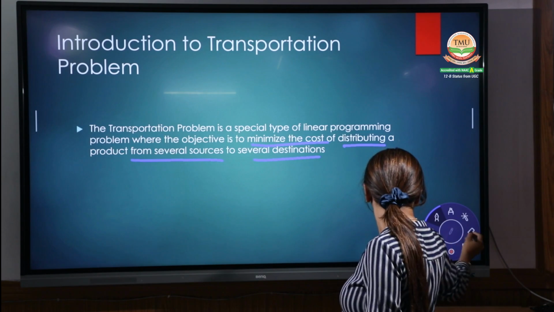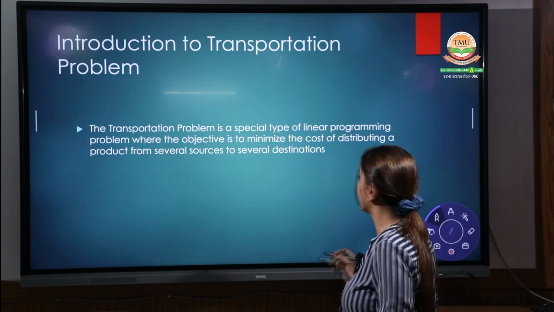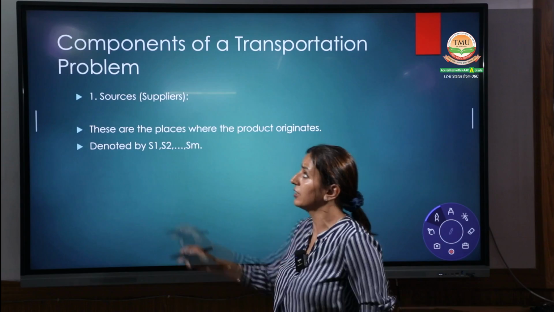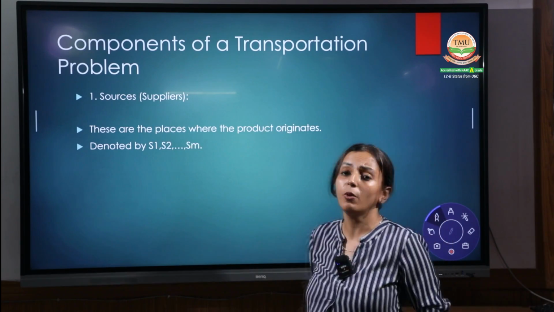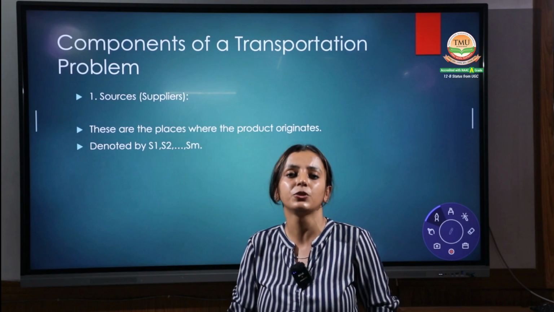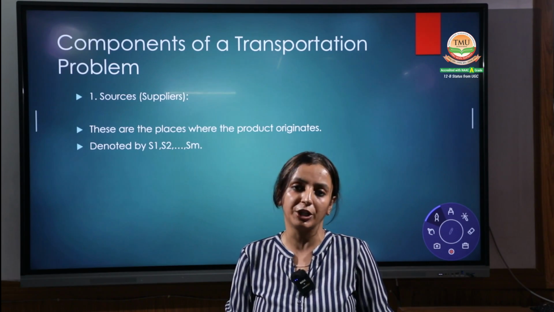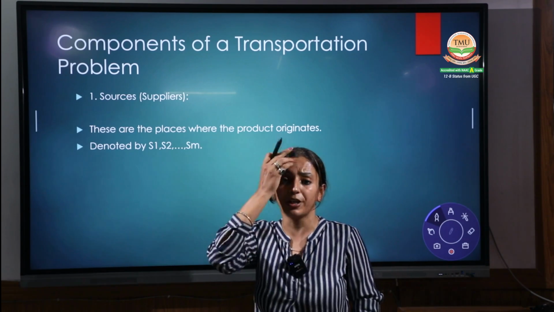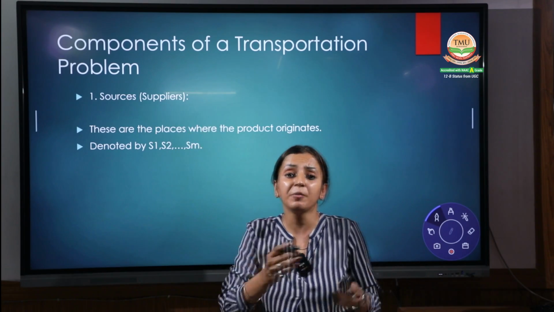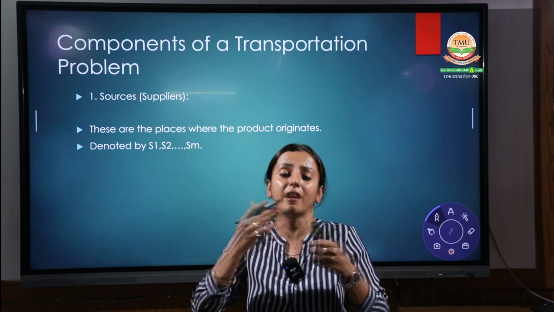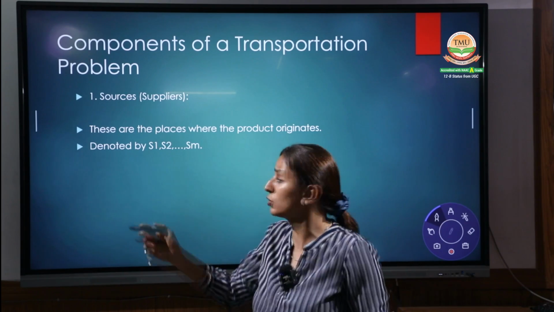Coming up to the next point: components of a transportation problem. What are the different components which we have to study in the transportation problem? The first most important thing in the transportation problem is the sources. That means the supplies. The goods are transferring from where? The sources.